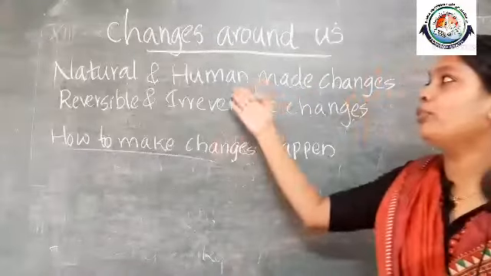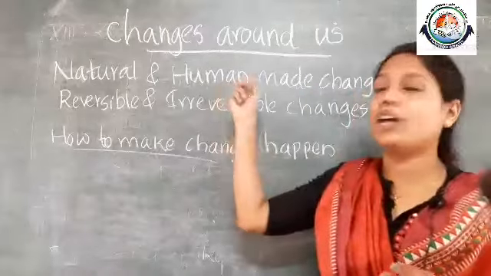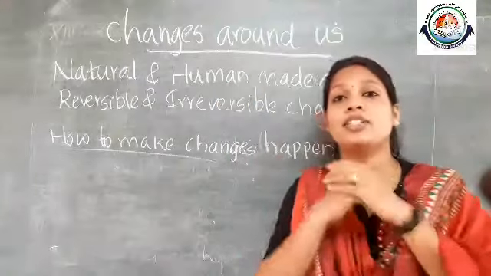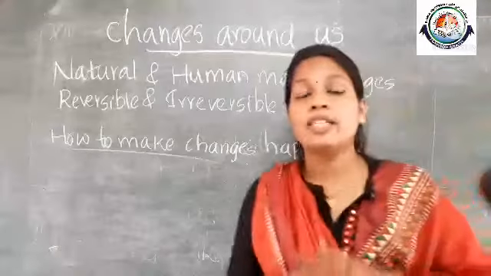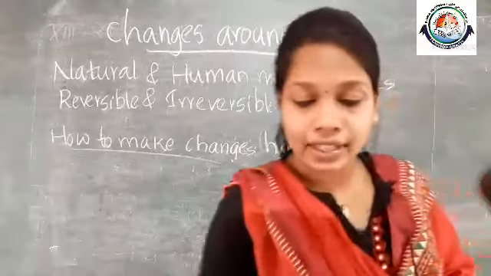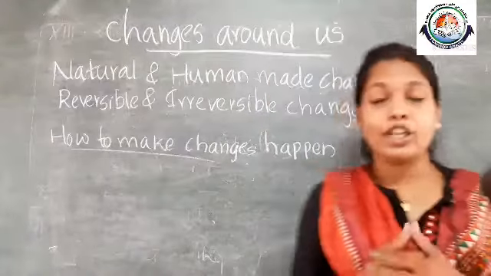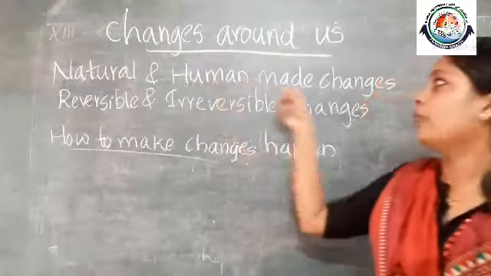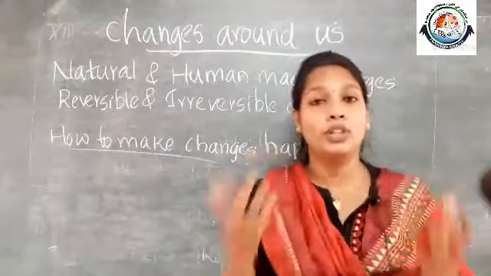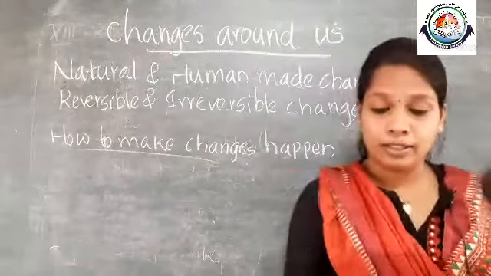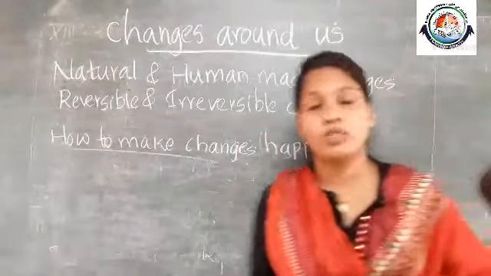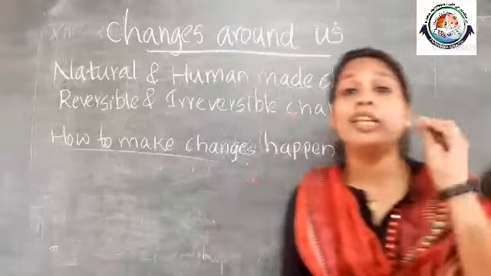Okay, then coming to human made changes. The term itself has the definition. What is it? Yes, human made changes are the changes that take place with the human effort. The changes that take place due to the human efforts are termed as human made changes. And the main examples are burning of oil, cooking of food, then dissolving sugar, production of food grains, weaving of clothes. All these are human made changes.